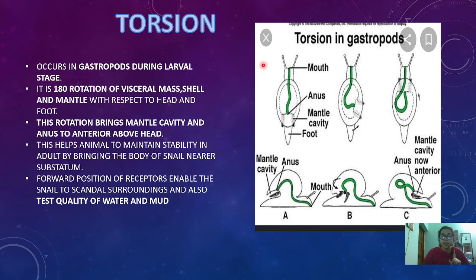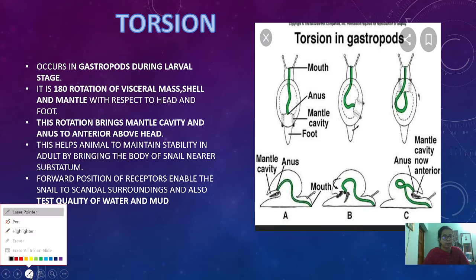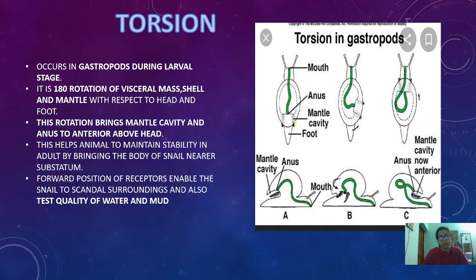You can see in this picture that they have an asymmetrical body position, that is, the mouth is present here in the anterior region, and the anus is present in the posterior region, and the mantle cavity is also present in the posterior region. This region is known as the mantle cavity. Let me highlight it. This region is known as the mantle cavity region.